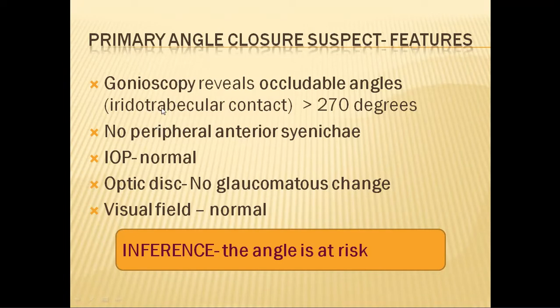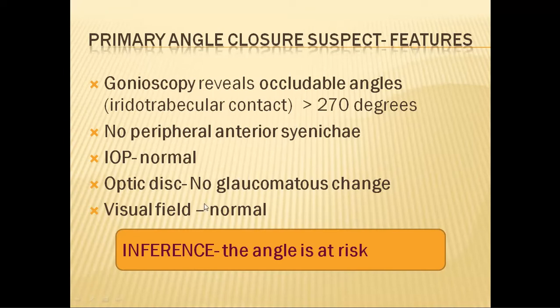But when you have done a gonioscopy, there were occludable angles, but no peripheral anterior synechiae anywhere. And the intraocular pressure was normal, the optic disc was normal, the visual field was normal. That means everything is normal except that on gonioscopy you found occludable angles in more than 2/3 of the angle.